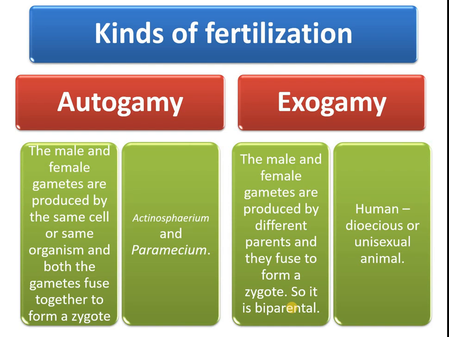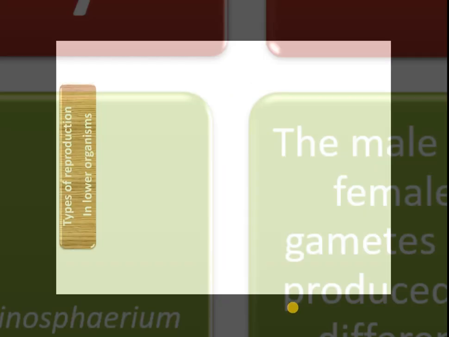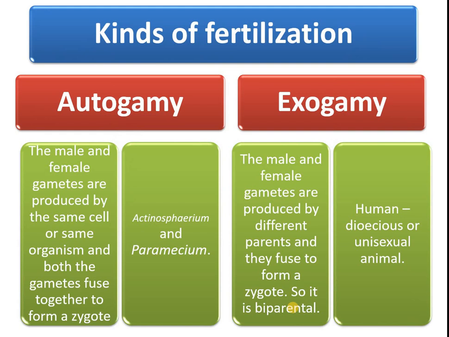Then, kinds of fertilization: autogamy and exogamy. In autogamy, the male and female gametes are produced by the same cell or same organism, and both the gametes fuse together to form a zygote. This is called autogamy. What are the examples? Actinophrys and Paramecium. And exogamy: here the male and female gametes are produced by different parents.